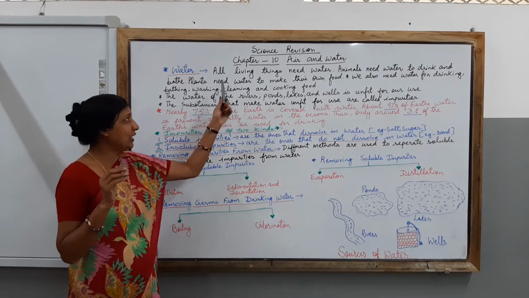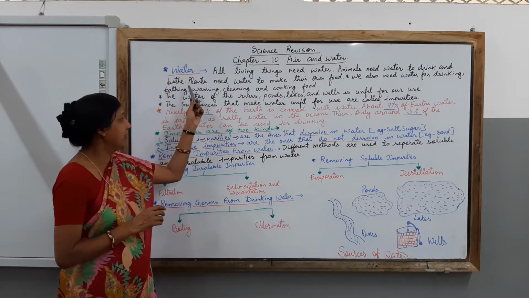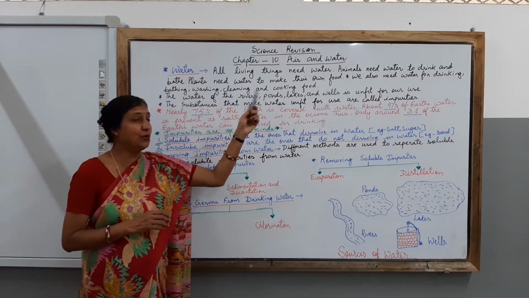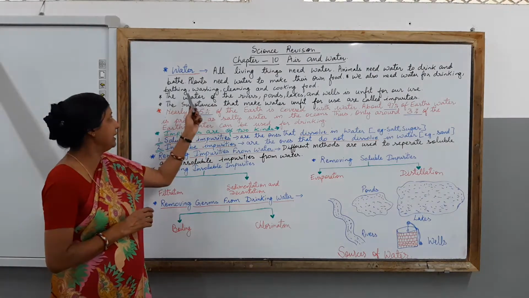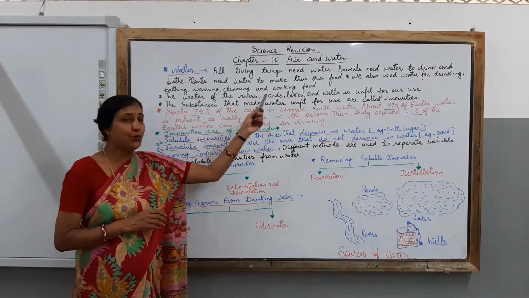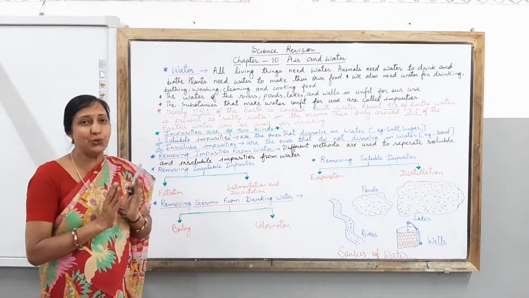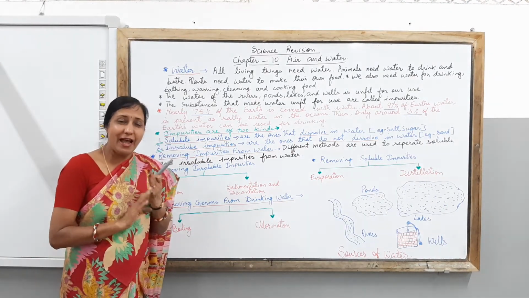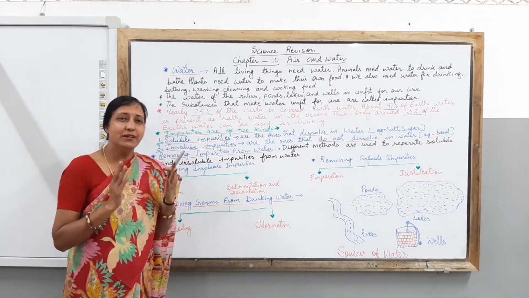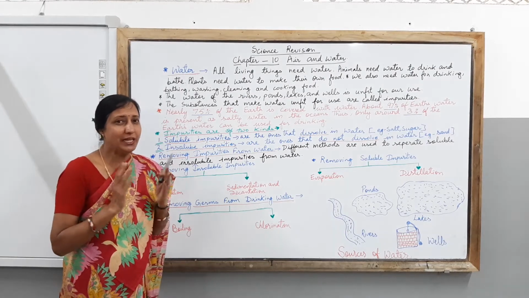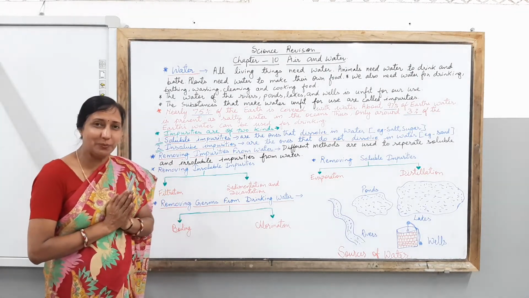Children, as you know, all living things need water. Animals need water to drink and bathe, and plants need water to make their own food. Whereas we also need water for drinking, bathing, washing, cleaning and cooking our food. So these are the ways by which you can understand that animals, plants as well as we human beings need water very much in our daily life, and none of the living beings can survive without water.